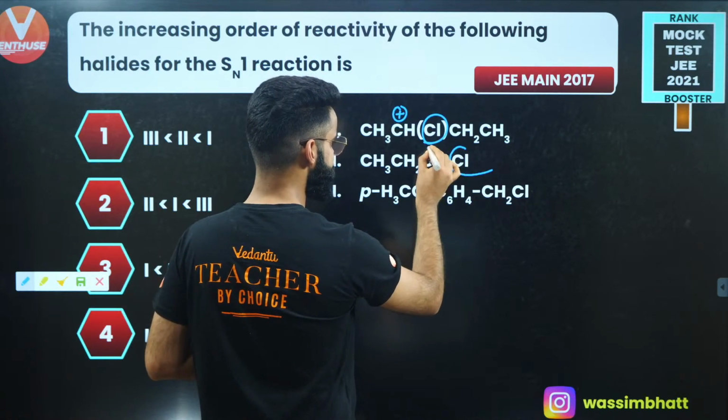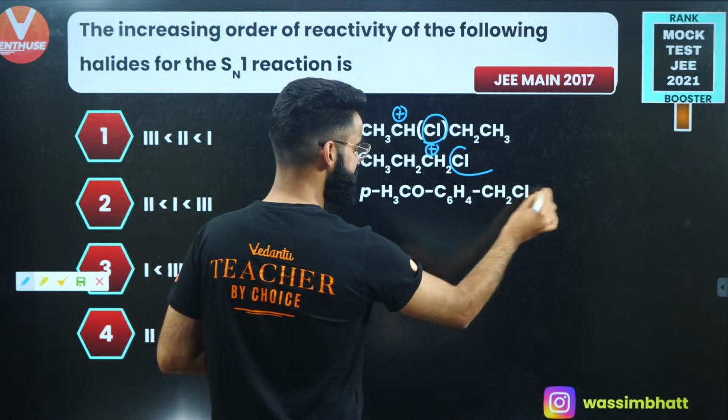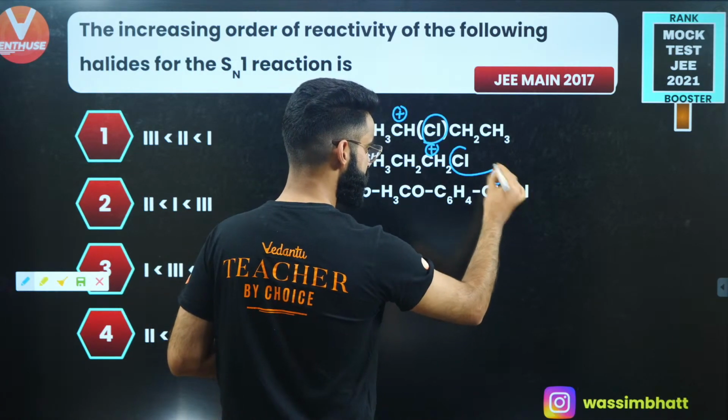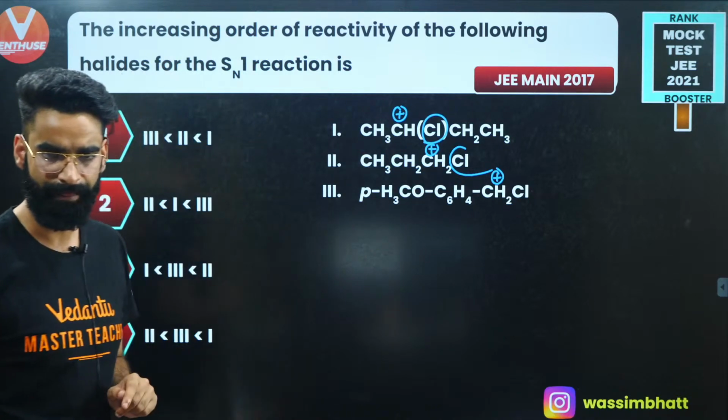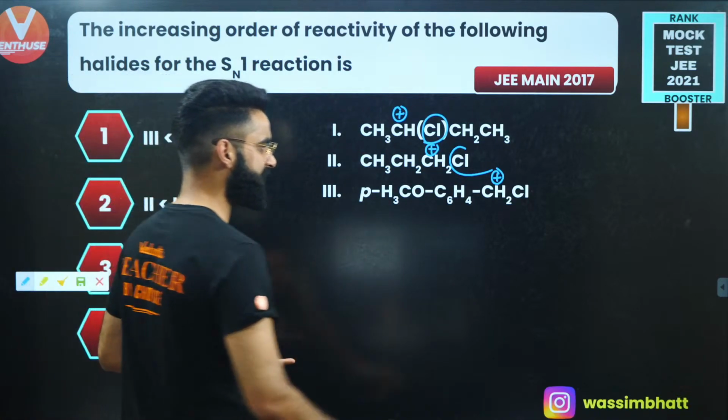Similarly, this Cl will leave as Cl negative, positive charge on this carbon. This Cl leaves as Cl negative, positive charge on this carbon, right? Now you need to check basically the stability of these carbocations. Okay, so which carbocation is the maximum stable?